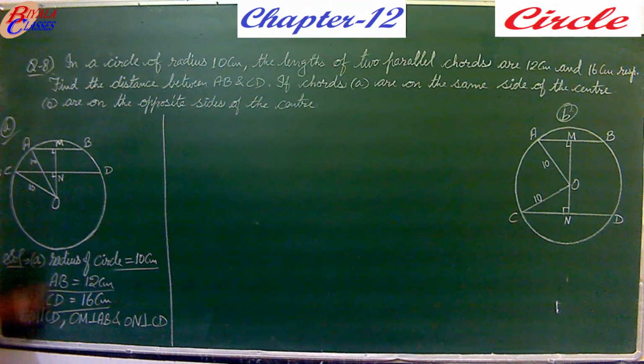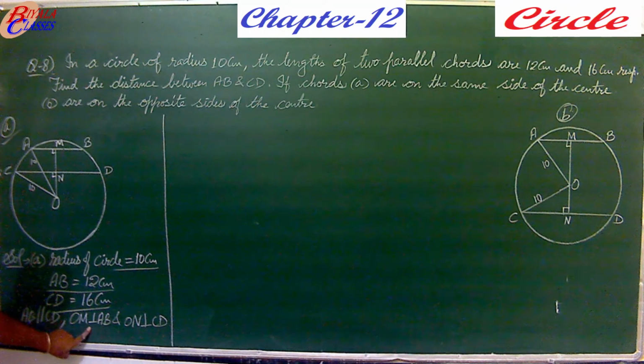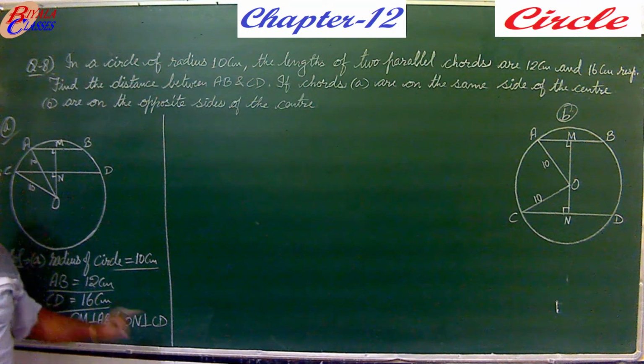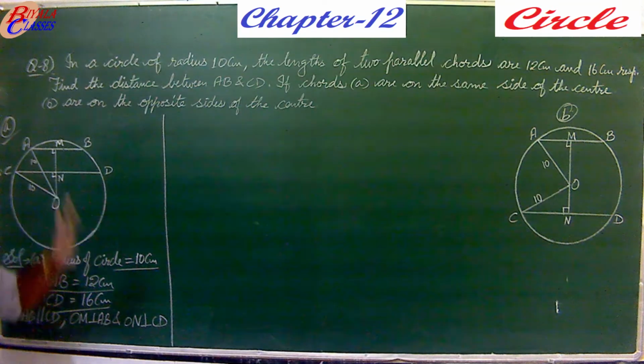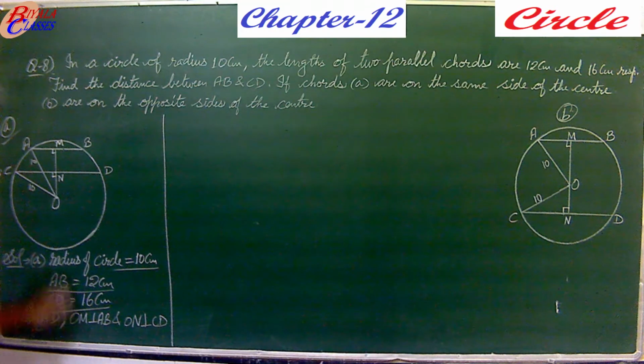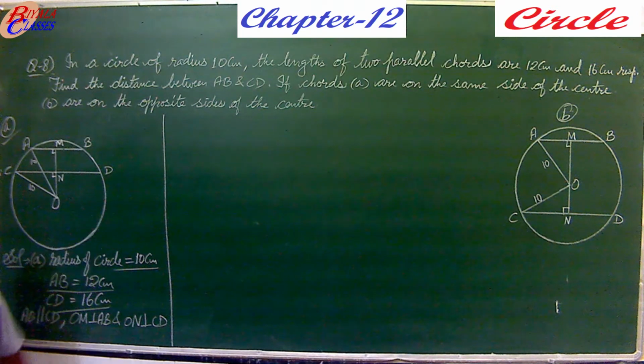We are also given that AB is parallel to CD. Now, if you take OM perpendicular to AB and ON perpendicular to CD, then O, M and N, these all will lie on the same straight line.